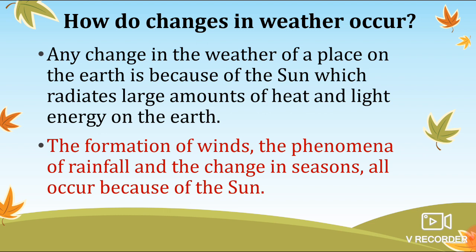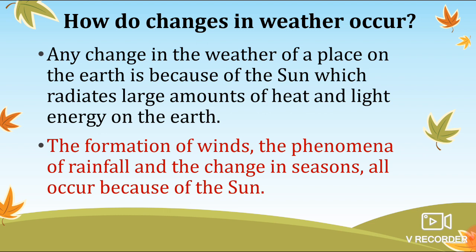So in that way, suppose it is very hot throughout the day, and suppose for 1 month, 2 months, 3 months continuously there is sunlight, so the temperature of that particular area will increase. So we feel that it is a summer season. And suppose less sunlight is coming on the earth, and it goes on for 2-3 months continuously, so we feel that the temperature of that particular area is going down. So we feel that winter season has come.